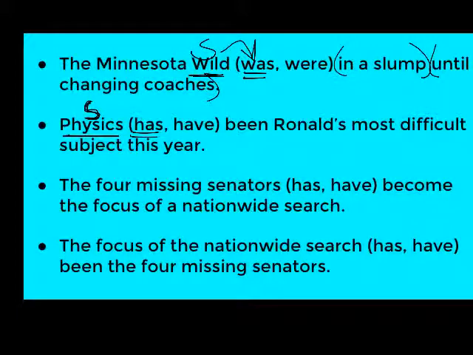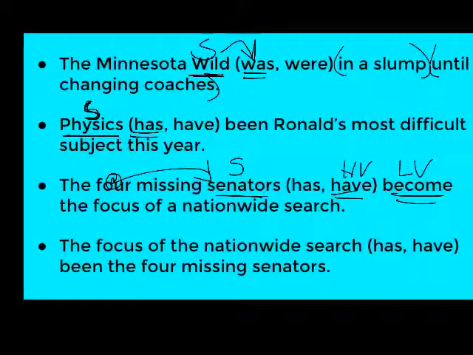The third and fourth examples refer to that third rule where you have a predicate noun and a subject disagreeing in number. So if we look at this first example, we have senators, which is plural, and 4 here in fact. And the linking verb have become, or have helping verb and linking verb here. And focus is the predicate noun. We have a singular focus, singular predicate noun, plural subject. The rule says that the verb has to agree with the subject, which in this case is plural, and so we have a plural verb form.